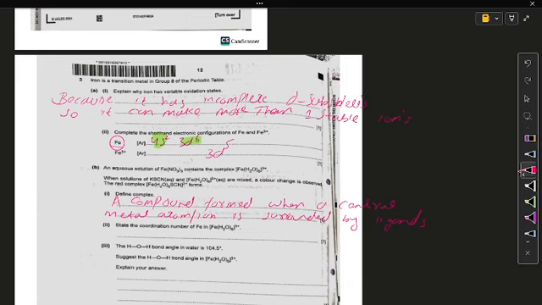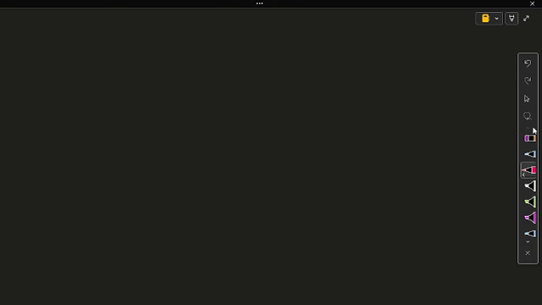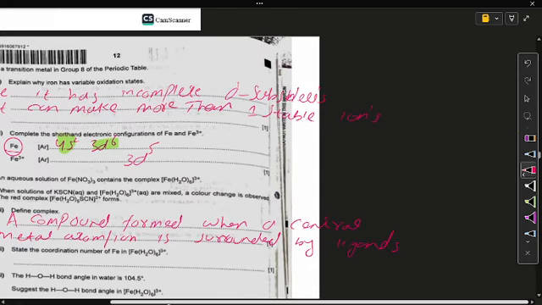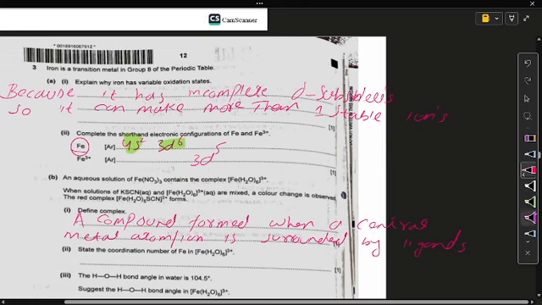State the oxidation number of iron in that ligand or complex structure. So you need to find how many ligands are surrounding the iron. Iron is the metal and the water molecule is acting as the ligand. So how many molecules of water or ligands are there to surround the central metal? You can see there are 6. So its coordination number would be 6.